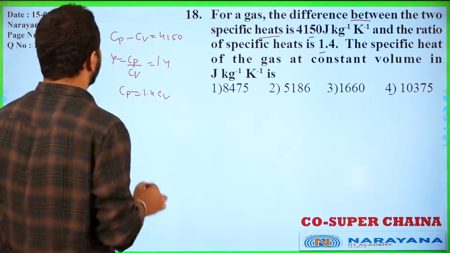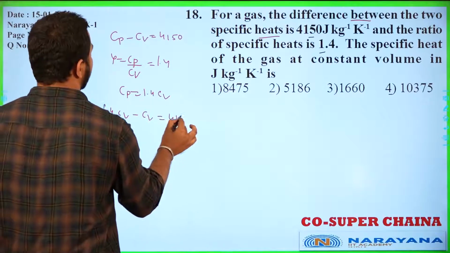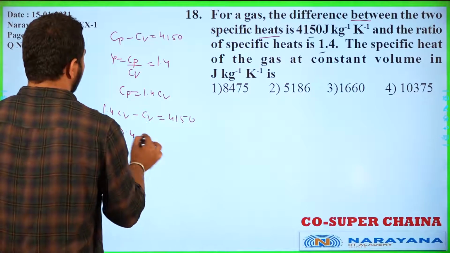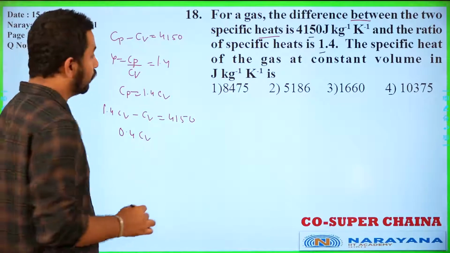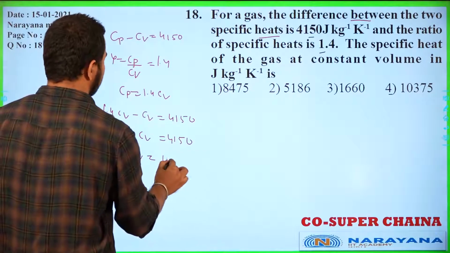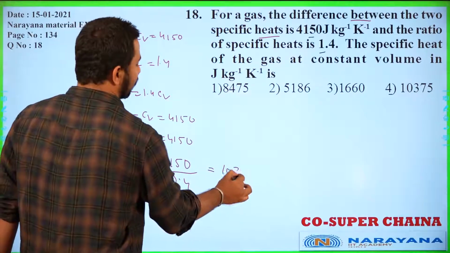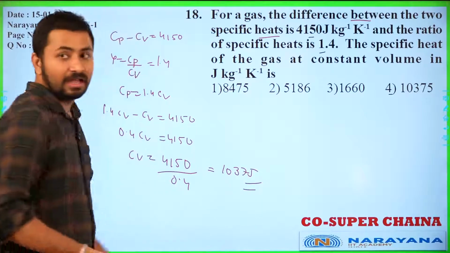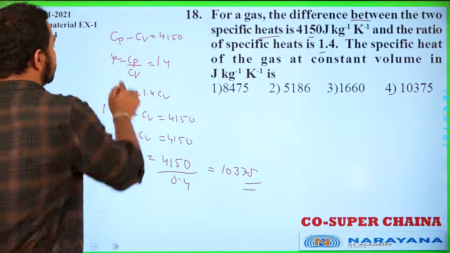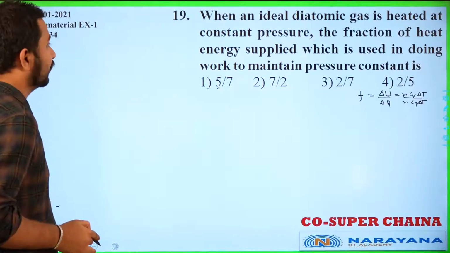We will substitute here: 1.4 Cv minus Cv is equal to 4150. If we simplify, 0.4 Cv is equal to 4150. We need to calculate the Cv value. So Cv will be 4150 by 0.4. If we simplify this, we will get 10375, and that will be the answer of this question, students. So the relations between Cp, Cv and gamma are used here. Be careful on this part.